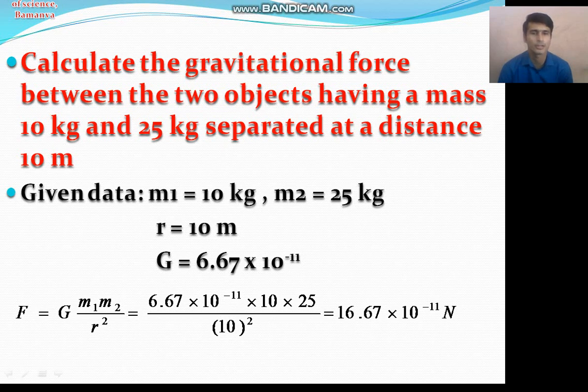Take the value of G as the constant 6.67 into 10 raised to minus 11. So we place G equal to 6.67 into 10 raised to minus 11, into the mass of the first object 10, into the mass of the second object 25, divided by 10 squared. We get the value 16.67 into 10 raised to minus 11. The unit of the gravitational force is the Newton.